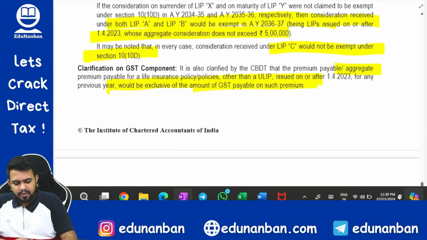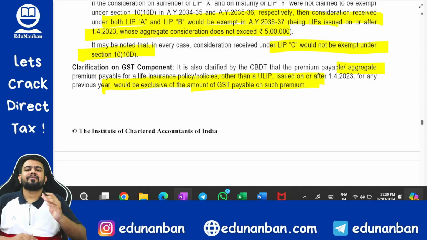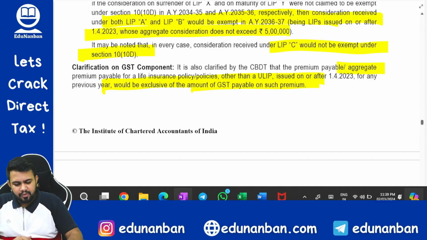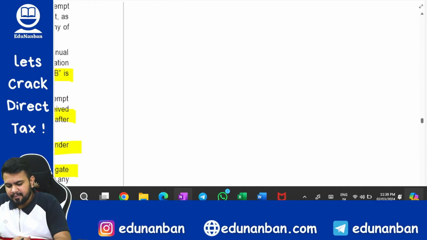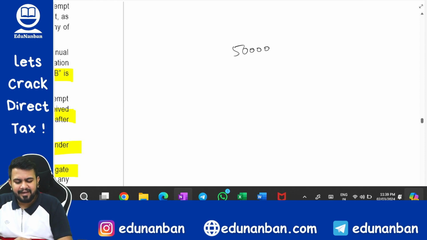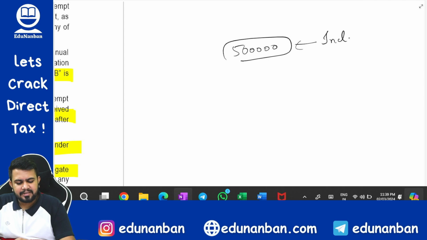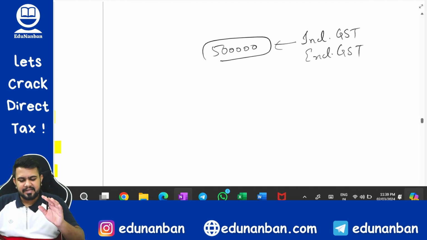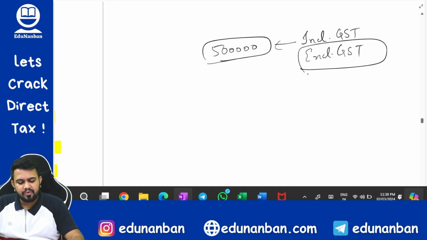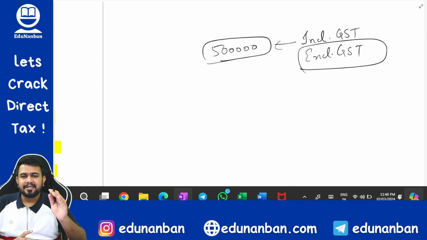Okay, now one more final point, one clarification relating to the GST component. We have seen the limit of premium should be 5 lakh rupees. This 5 lakh rupees, should we see it as including GST or excluding GST? The answer is we should not consider GST. So this 5 lakh you have to see excluding GST. Apart from GST, whatever value you see, that value only you should consider in the 5 lakh rupee limit. Fine.